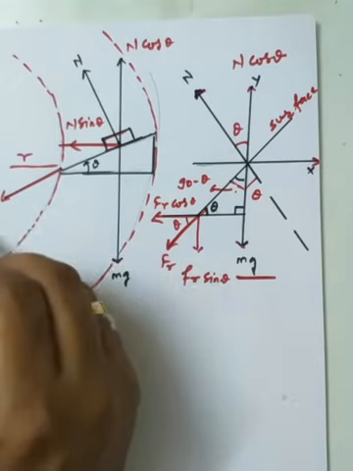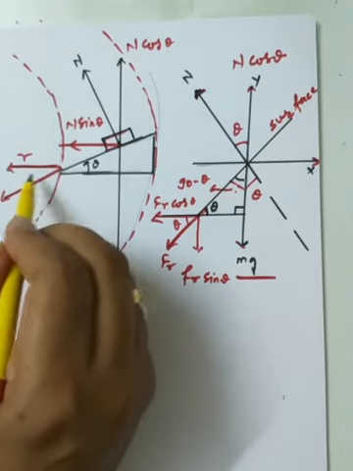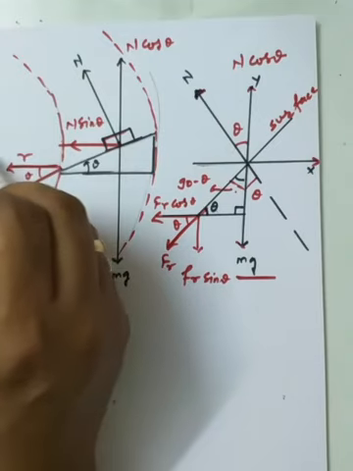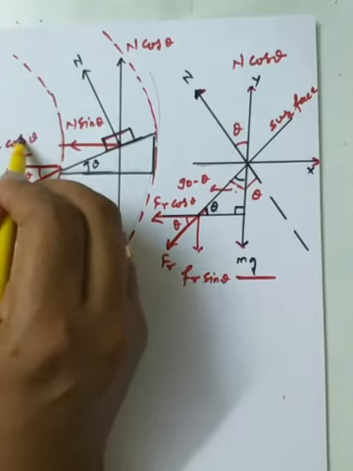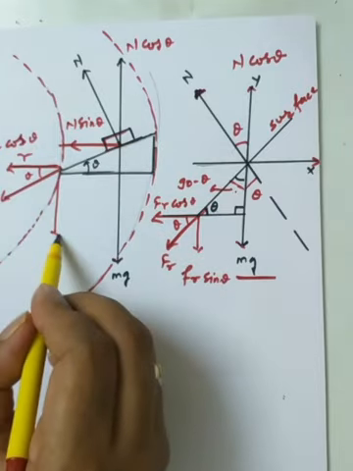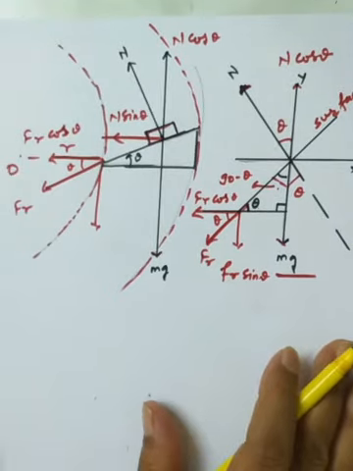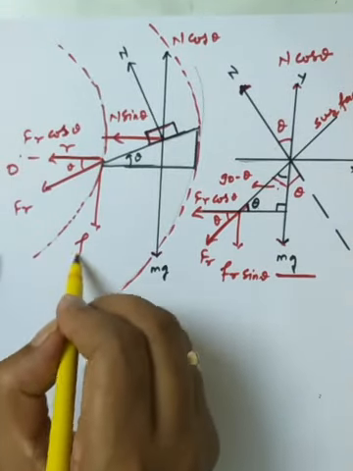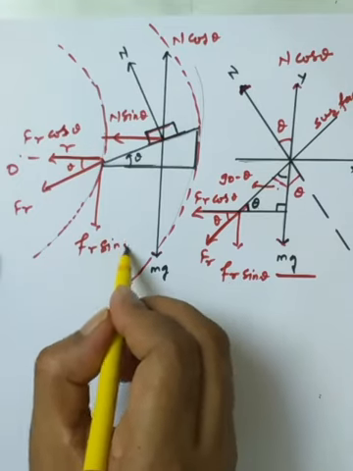Along this direction we have the component fr cos theta. The same components I am plotting in this diagram, sidewise, so you can easily understand the meaning. In the vertical downward direction along the mg we have fr sine theta.